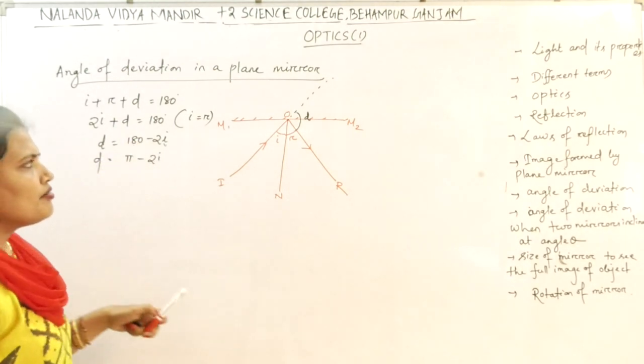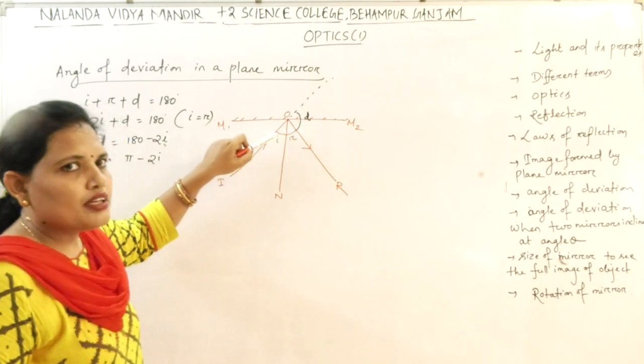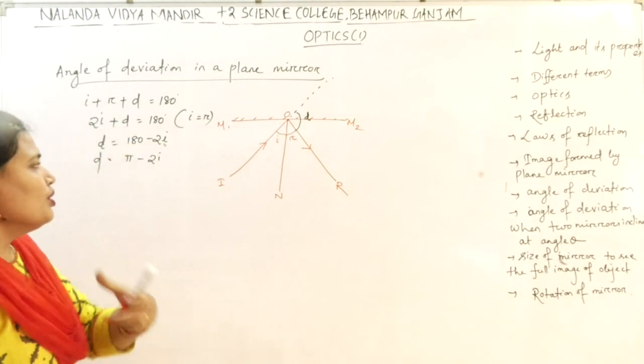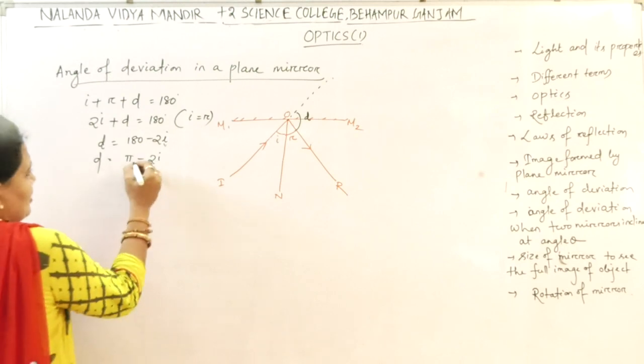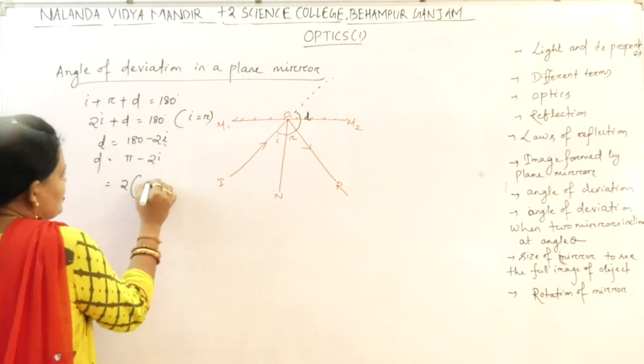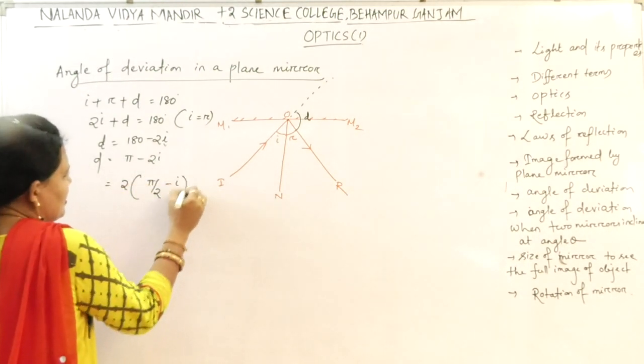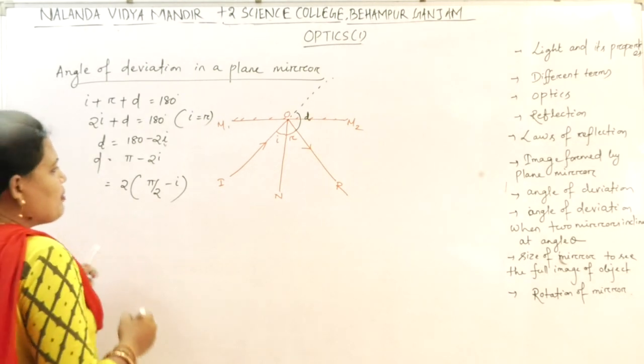So what is the angle of deviation? Angle of deviation equal to pi minus 2I. Next, let us take 2 common. So what remains? Pi by 2 minus I. What is pi by 2 minus I?